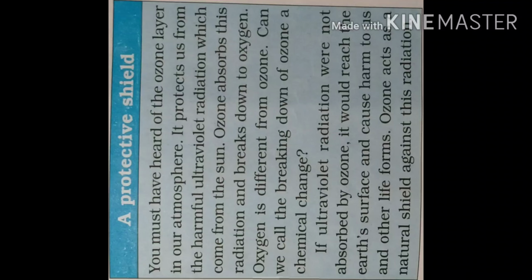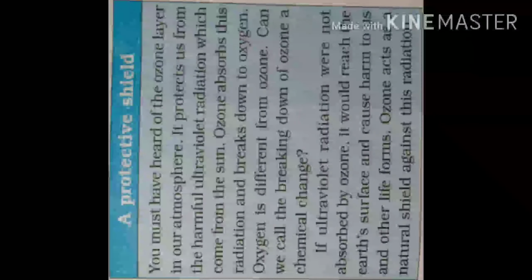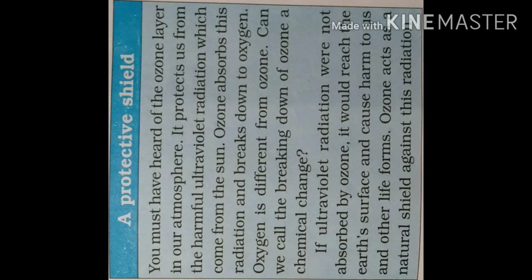If ultraviolet radiation were not absorbed by ozone, it would reach the Earth's surface and cause harm to us and other life forms. Ozone acts as a natural shield against this radiation. Suppose there is no ozone in our atmosphere, then what will happen? The harmful ultraviolet radiation will directly fall on the surface of the Earth and cause huge harm to life and property. It can cause skin cancer and rashes in humans, and it can destroy buildings. So, the ozone layer plays a very important role in protecting us from harmful UV radiation.